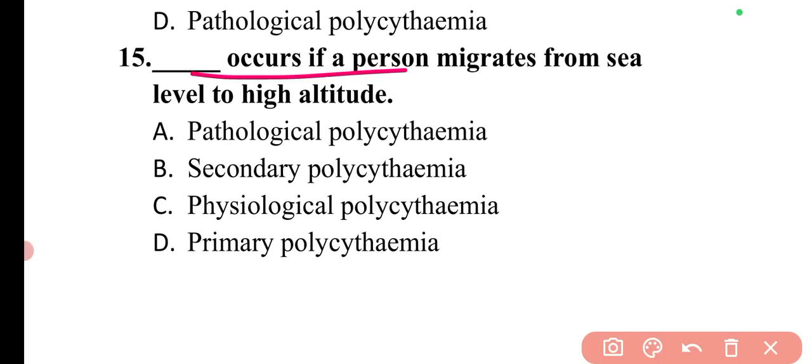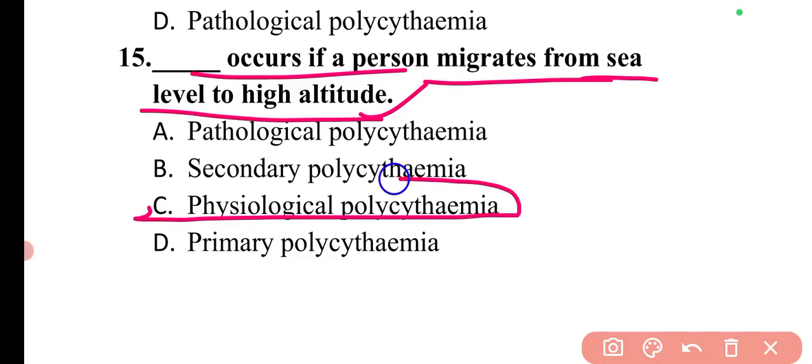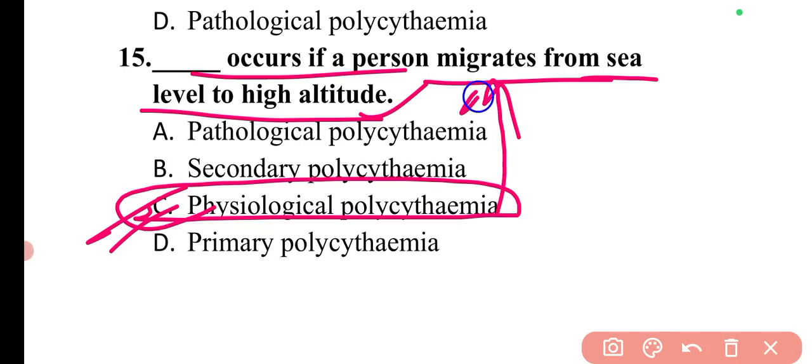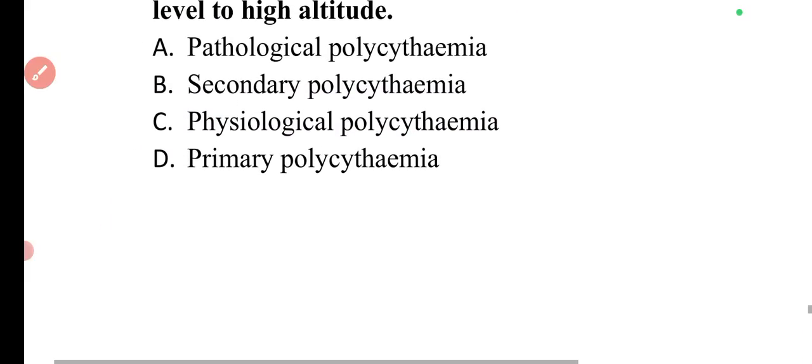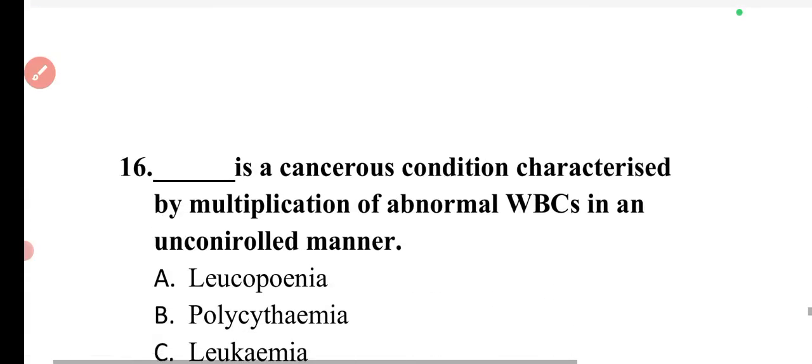Next question is: dash occurs if a person migrates from sea level to high altitude level. So this is physiological polycythemia, which occurs if there is a migration from sea level to high altitude level. So the option will be option number C, physiological polycythemia.